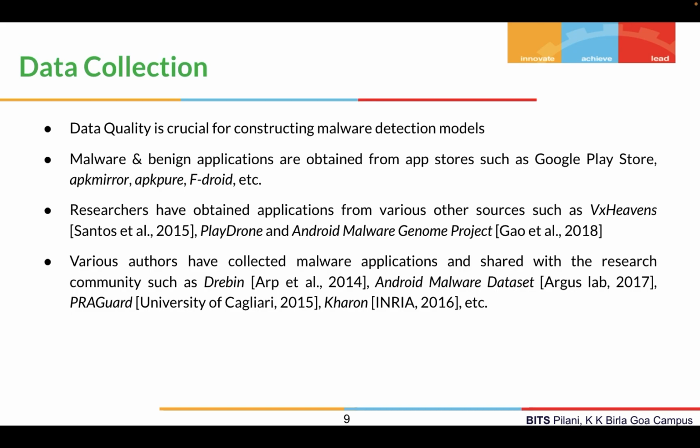Researchers have also obtained applications from various other sources, such as VX7 by Santosh et al., Playdrone, and the Android Malware Genome Project by Gao et al. There have also been authors who have collected malicious applications and shared them with the research community, such as Drebin, a benchmark dataset by Arp et al., the Android Malware dataset by Argus Lab, and so on.